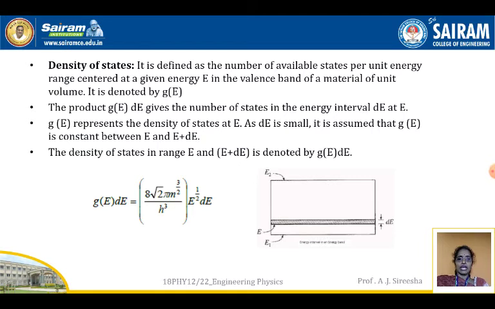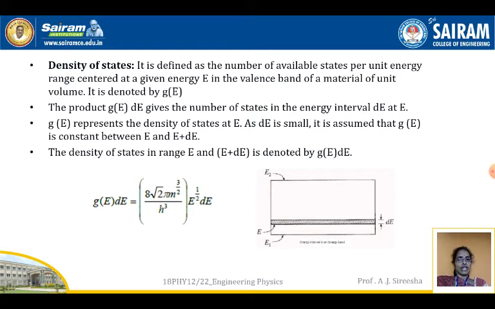The product G(E) dE gives the number of states in the energy interval dE at E. G(E) is nothing but the density of states, and G(E) dE gives the number of states in the energy interval dE at E. As dE is a small infinitesimal, it is assumed that G(E) is constant between E and E plus dE.